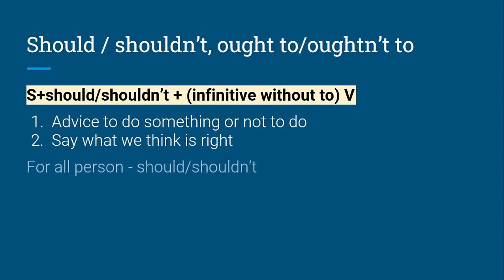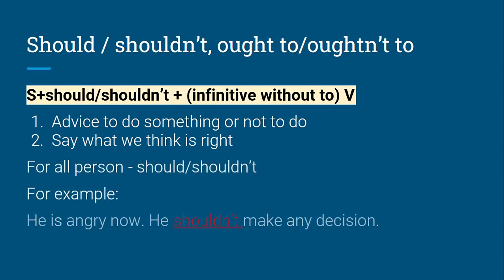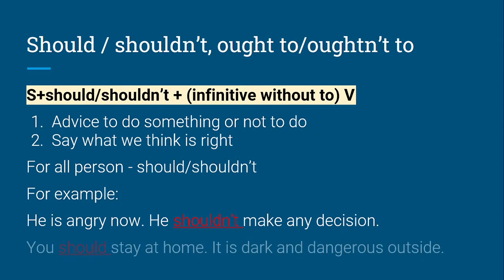For example, he is angry now. He shouldn't make any decision. You should stay at home. It is dark and dangerous outside.